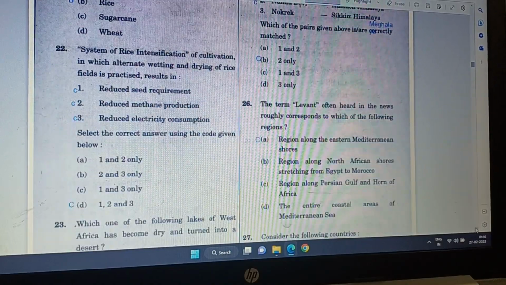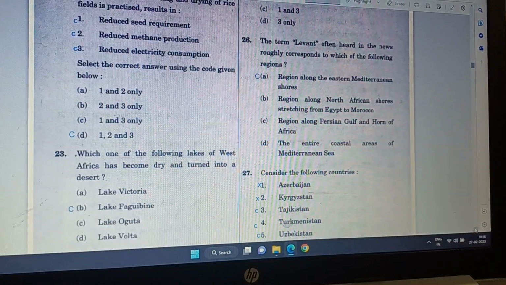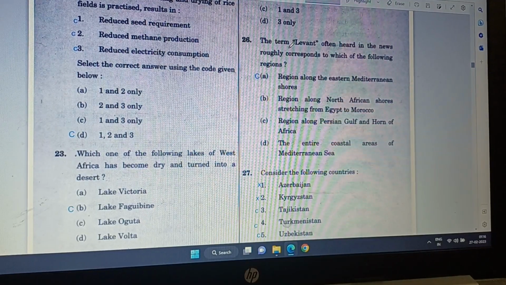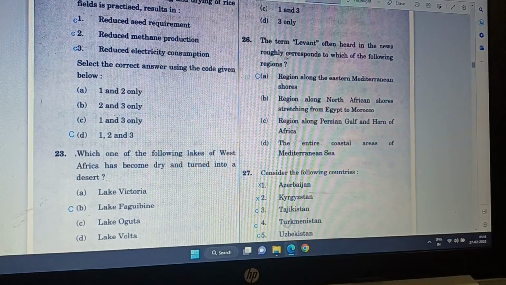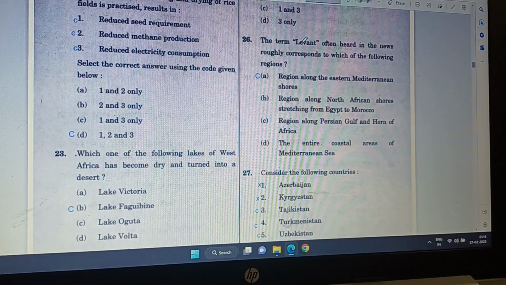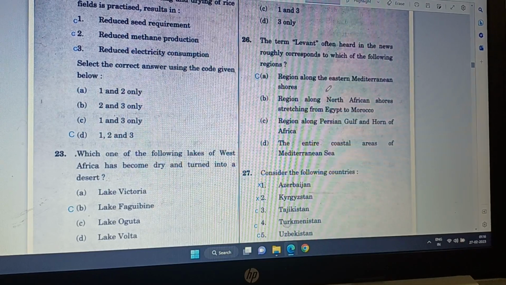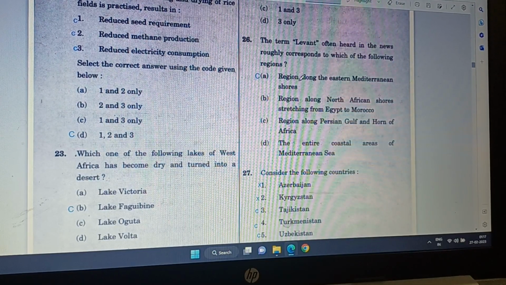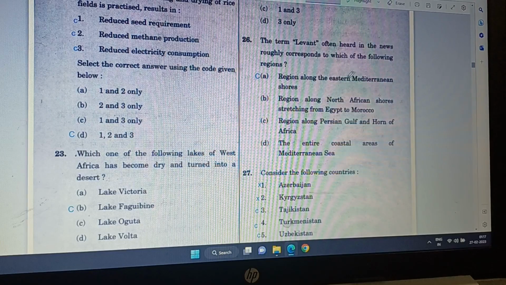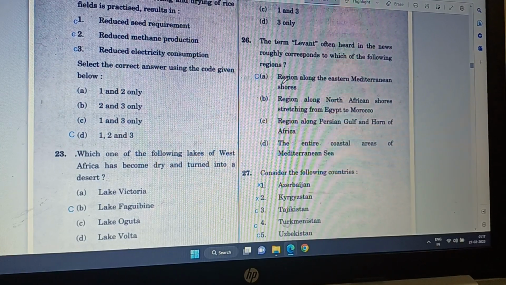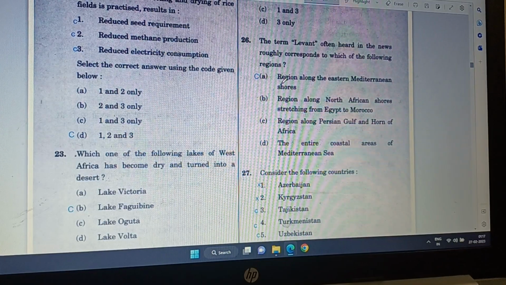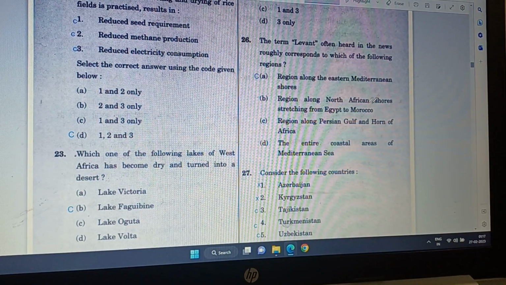Okay, let me cover this 26 also, this page. So question number 26. The term Levant, often heard in the news, roughly corresponds to which of the following regions? So Levant is the term. It is in the Mediterranean eastern shores, actually. So it is just geography knowledge. You don't need to do more research because it cannot be North Africa's shores.